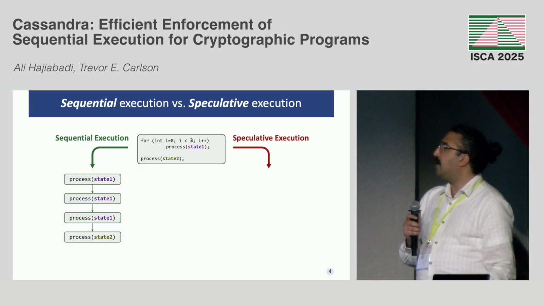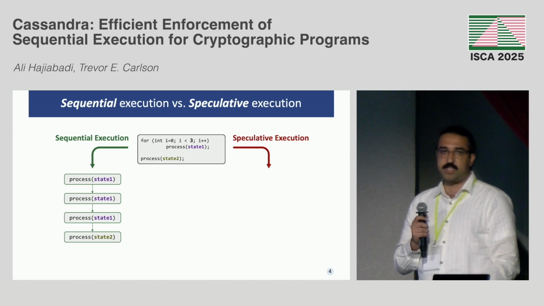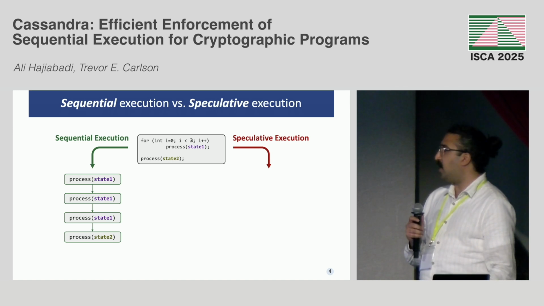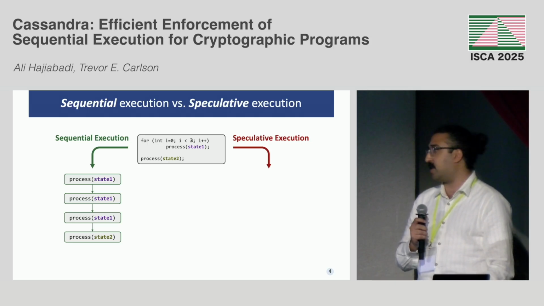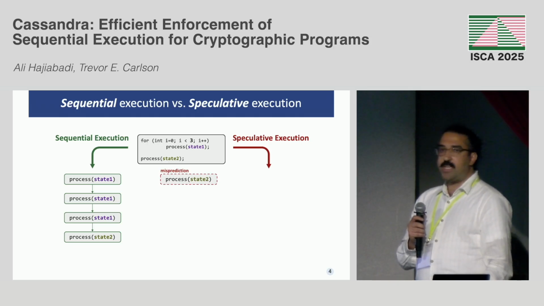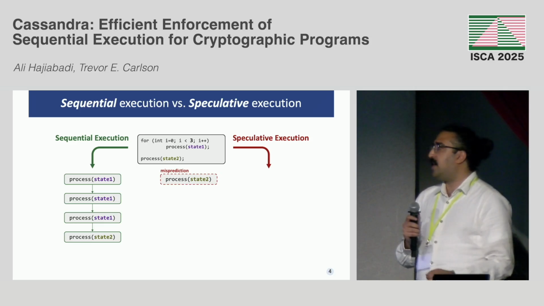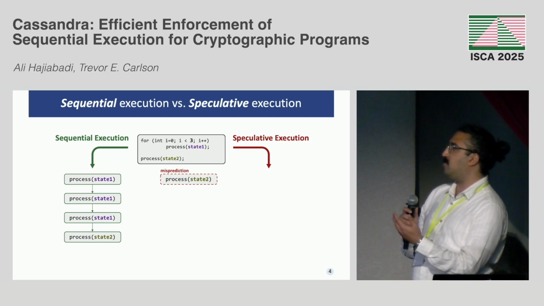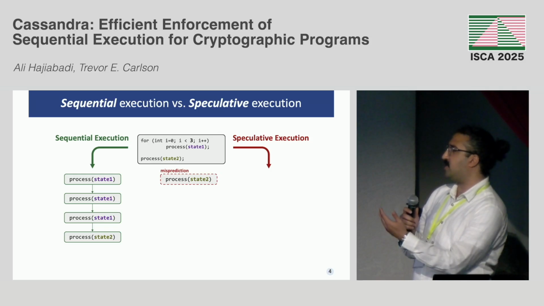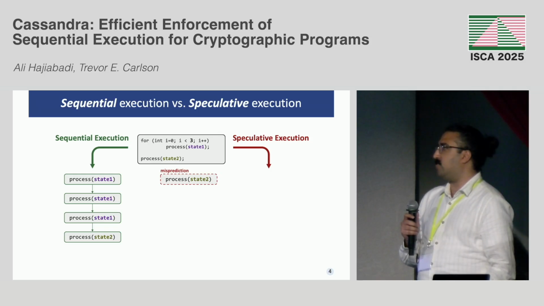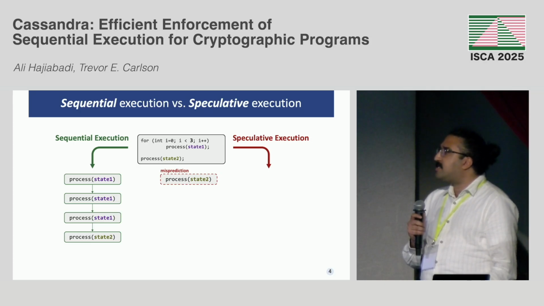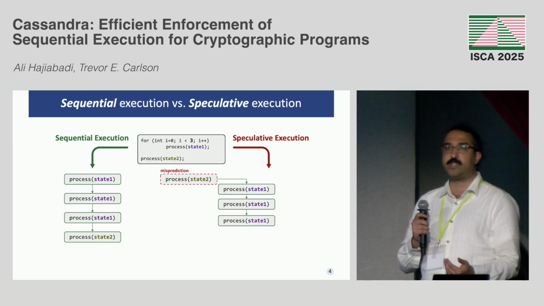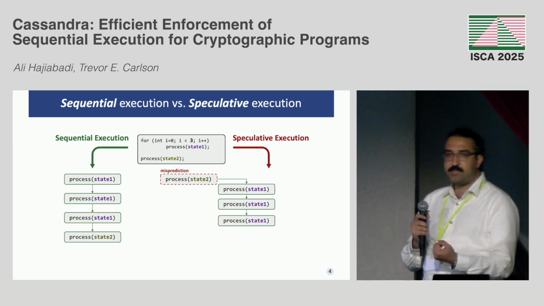However, speculative execution in modern CPUs violates this assumption. I'm going to give you one example of what can happen. You have a branch predictor and this loop, and it might mispredict and skip the loop totally, and then you process a state 2 transiently. Then the CPU realizes that this is not a correct prediction, it aborts, and then it goes to the correct execution and does what it's intended to do.